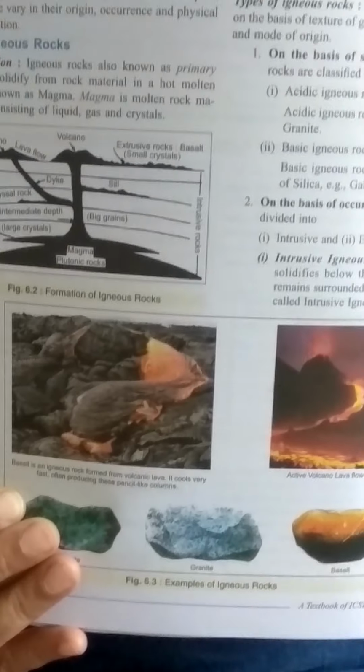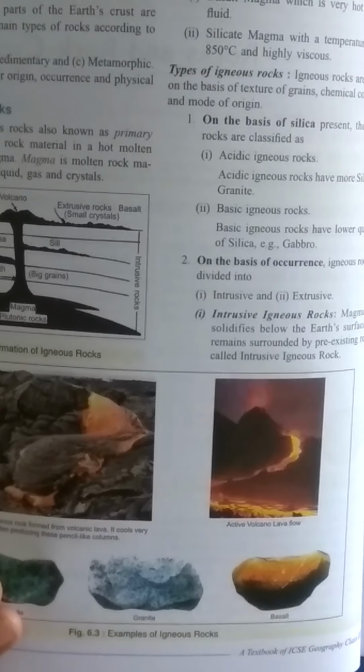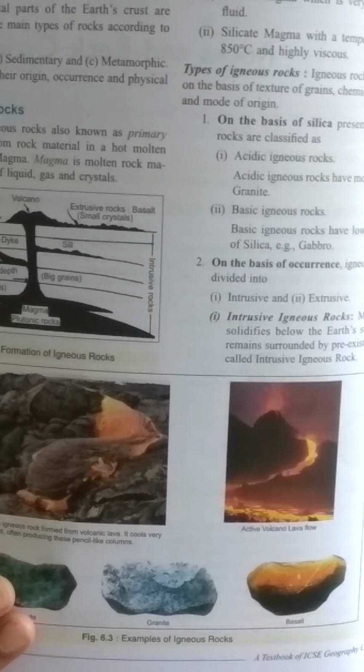Now, if you see the diagram, I wanted to show the different landforms which occur due to the solidification of lava. See, here it was shown the sill and dikes. Sill was clear here, it was labeled also, sill and dikes.